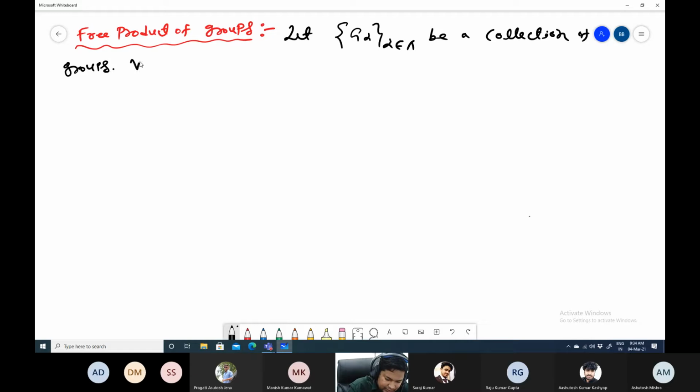Now we define first of all a set. This one means we are taking the free product of all of the groups. Okay, so this is just a notation, and then we will define the group structure on this. So first we write this as a set.